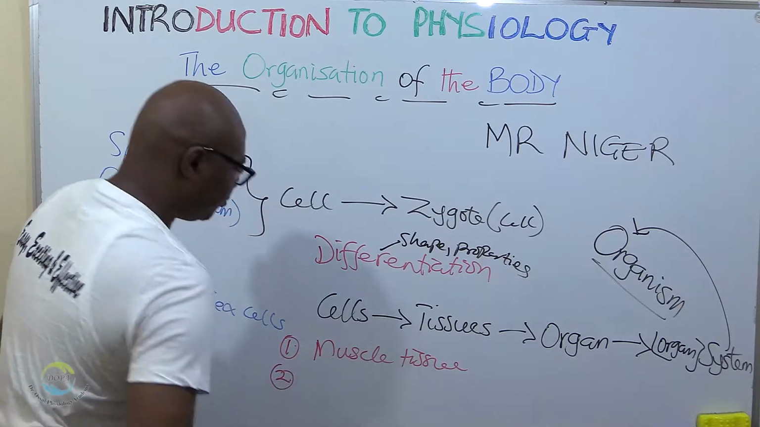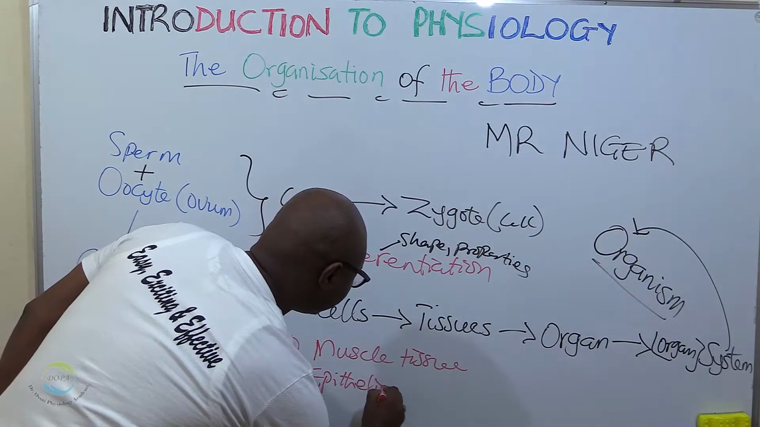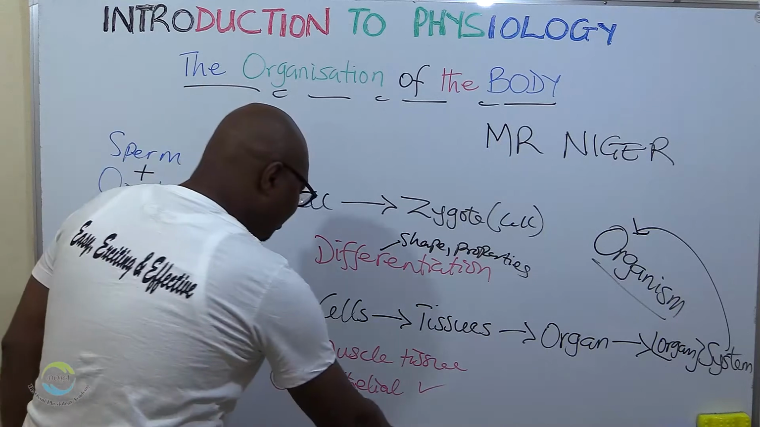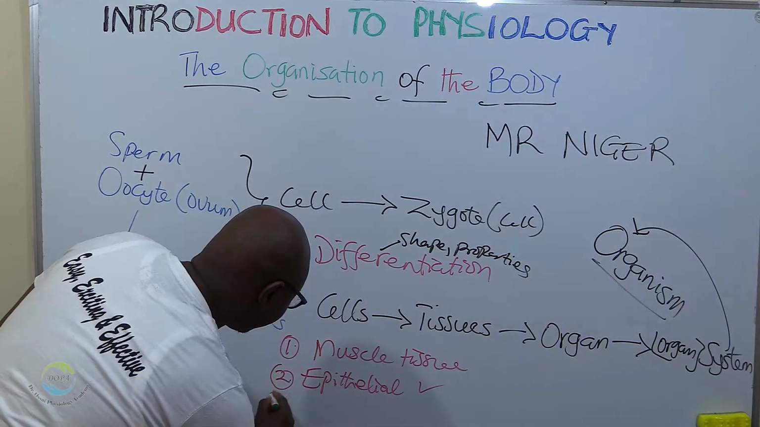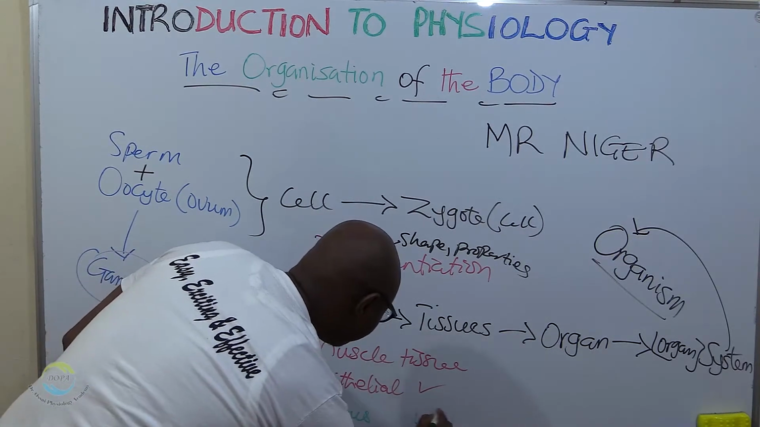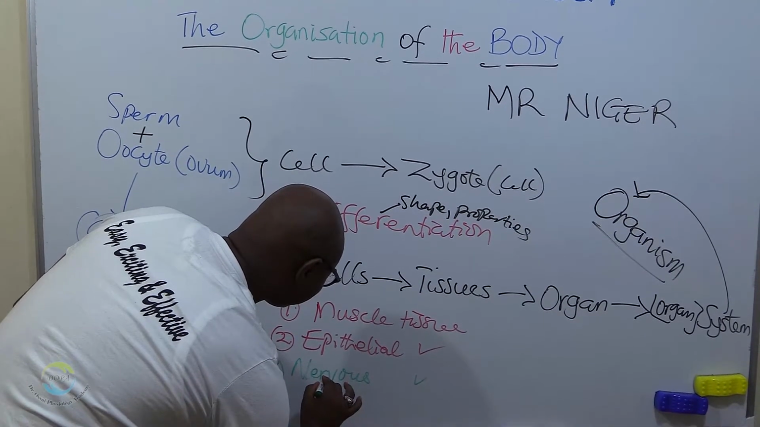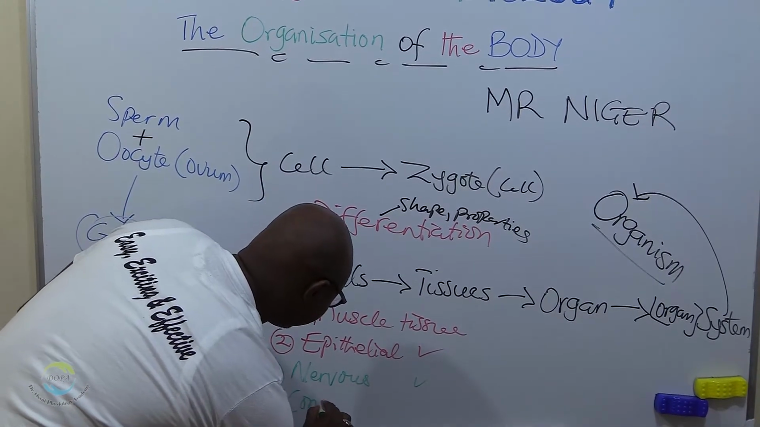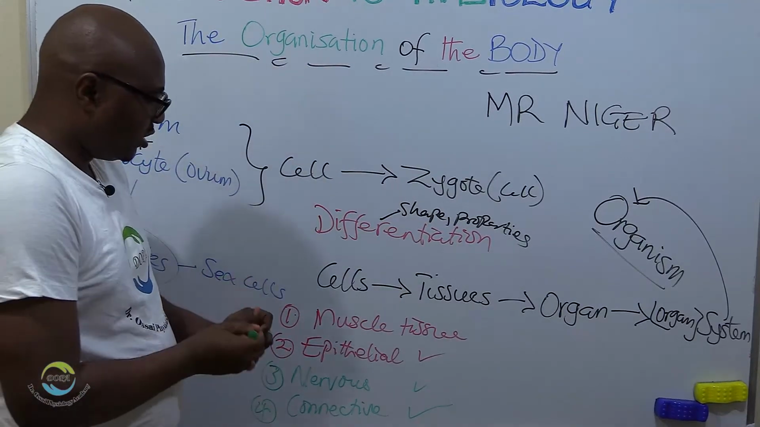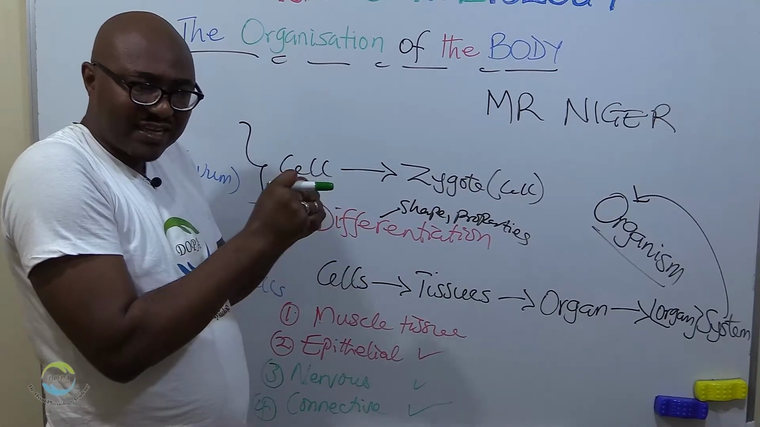Number 2, you have what we call epithelial tissue. Okay? Another one, number 3, you have nervous tissue. And finally, number 4, you have connective tissue.